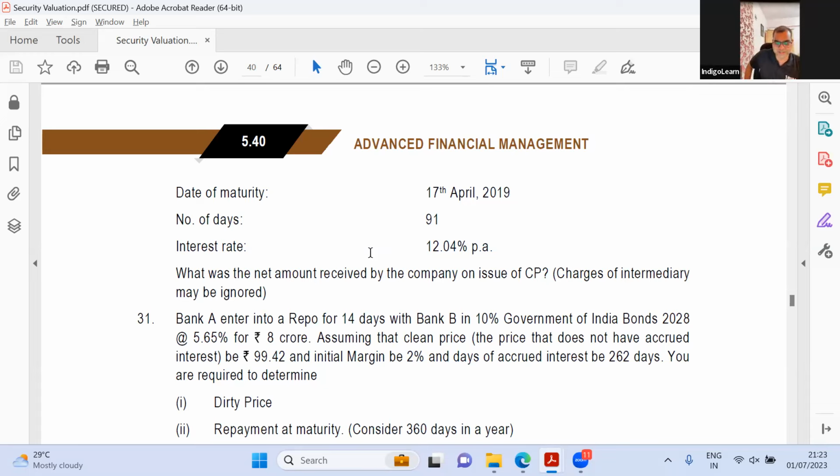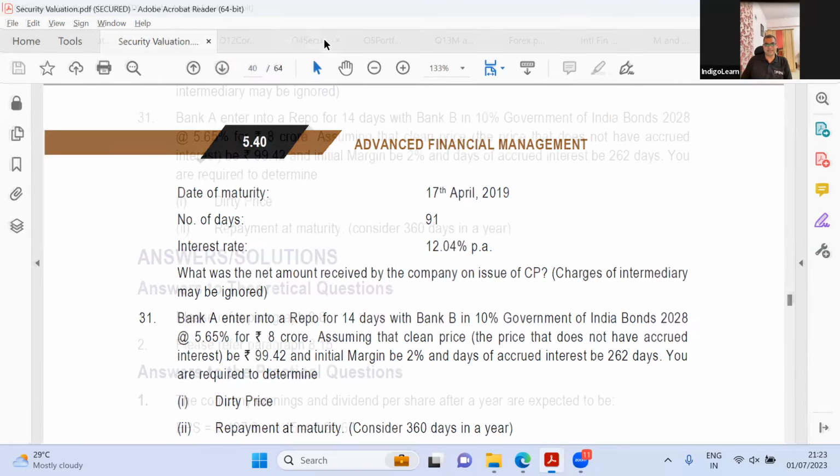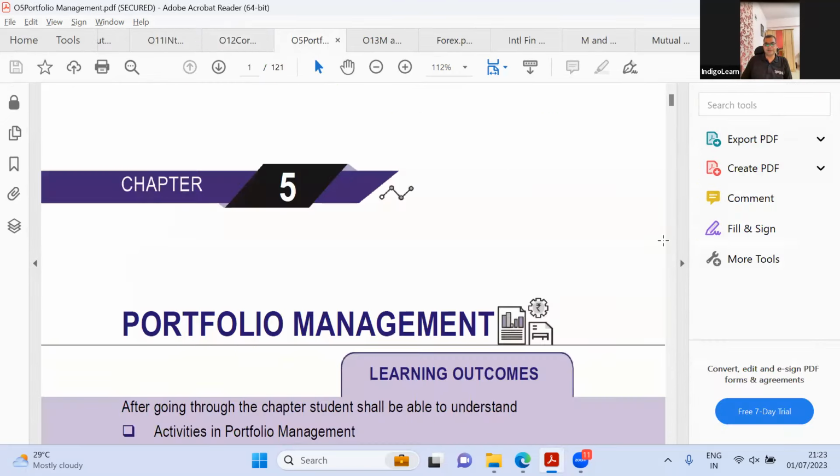There's absolutely no change in this particular chapter other than the 2 theory aspects of registered valuers and so on. So this again is old wine, new bottle. Except for the 4 or 5 pages on registered valuer, there is nothing really fancy here. Next, let us look at this chapter called portfolio valuation.